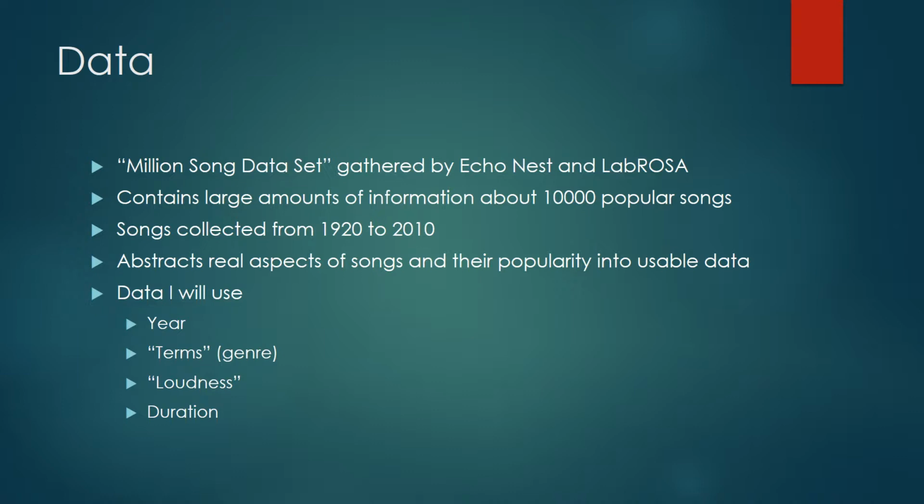This dataset comes from the Million Song dataset that was gathered by EchoNest and LabROSA. It contains 10,000 songs that were determined to be popular by those companies. The songs in the dataset all come from between 1920 and 2010. The dataset is an abstraction of real aspects of the songs and their popularity among audiences into data that can be more easily studied and understood.